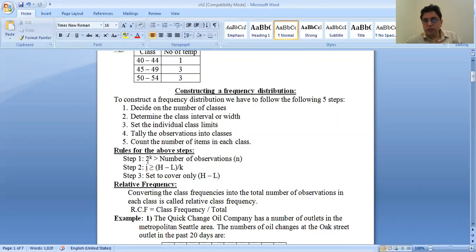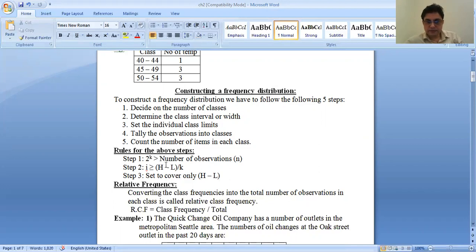If k is 2, 2 to the power 2 is 4, so if the data is less than 4 but more than 2, it should be 2 classes. If k is 3, 2 power 3 is 8.